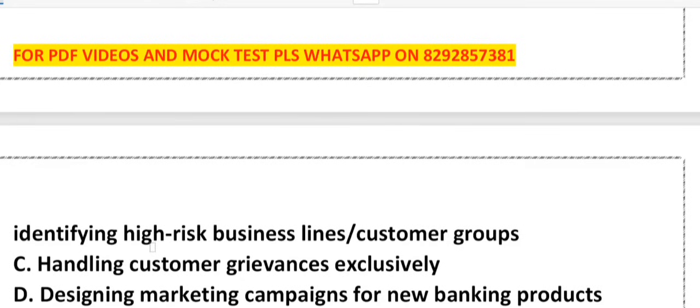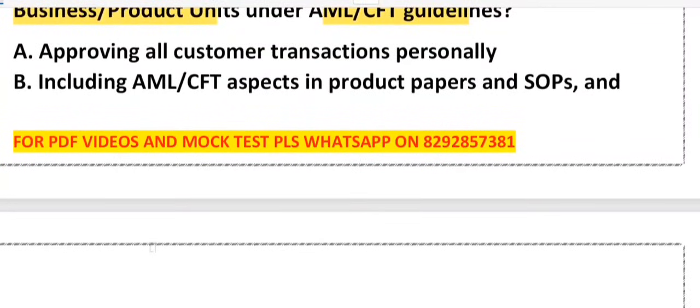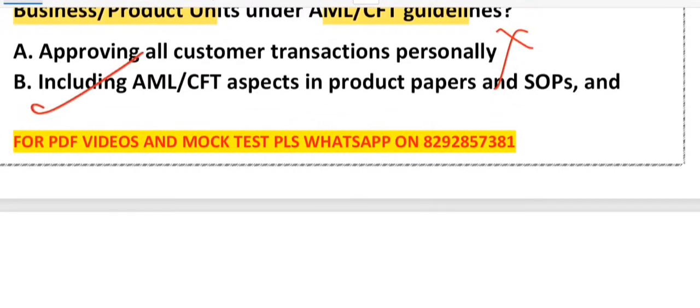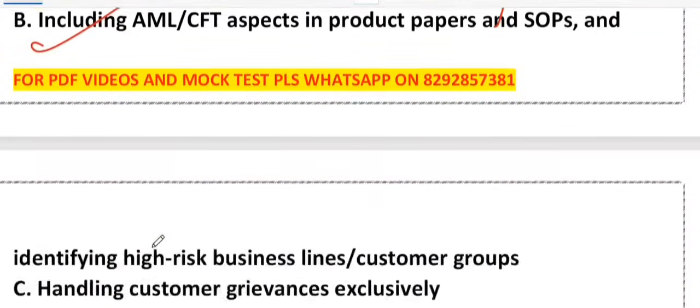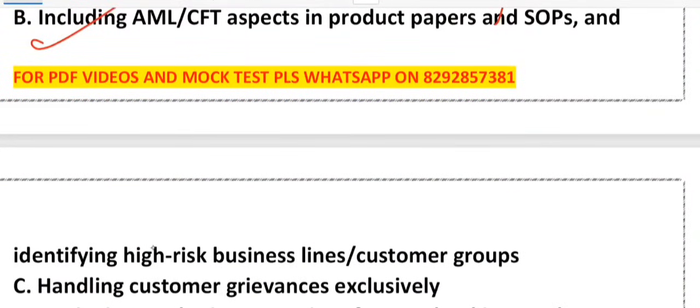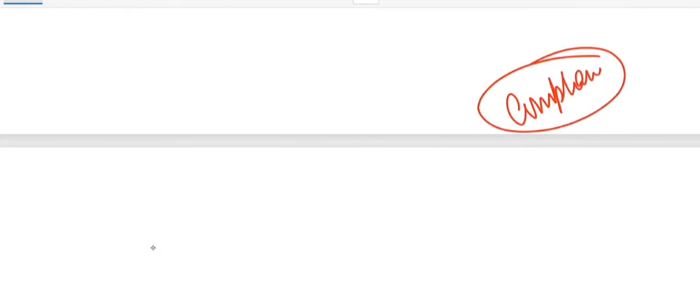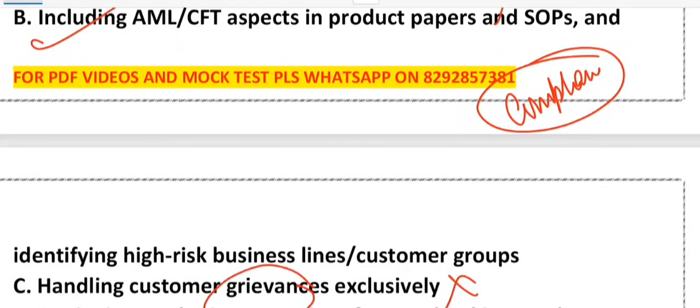Right. So this is the question. They are talking about head and staff of the business or product unit. What about option A, approving all customer transaction? So it is impossible. This is not their job, right? What about B? Yes, they make sure that AML and CFT rules are being built into product paper and SOP, standard operating procedure, and identify high risk area for extra monitoring. Yes, that is their role. That is the role of the head and staff of the business or product unit. What about C? Grievance, right? No, that's customer service, not compliance. Here we are talking about compliance. What about option D? Marketing campaign. So that is for marketing team, not compliance officer.